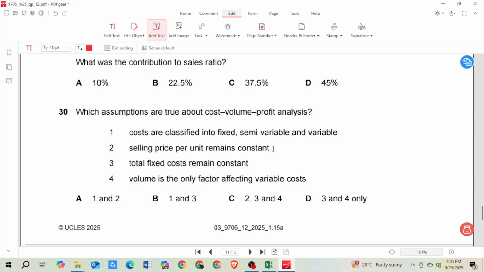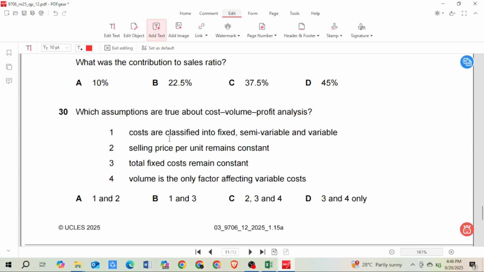Okay, number 2, selling price per unit remains constant. Yes, that is the assumption we are making. So even if you sell a huge number of units, the selling price remains the same. 3. The total fixed cost remains constant. So we assume that the fixed cost does not change no matter what the level of production or sales activity is. So that is the assumption that we make.